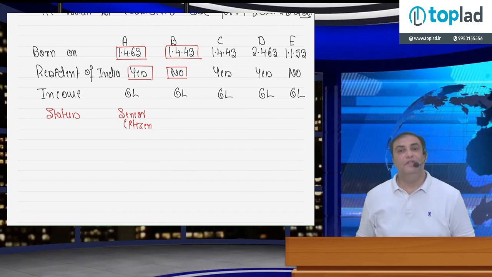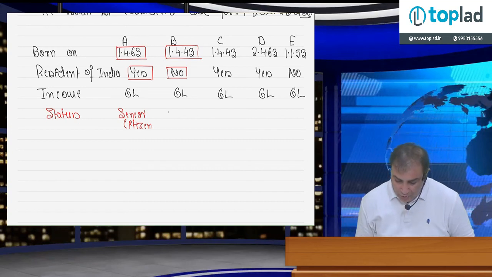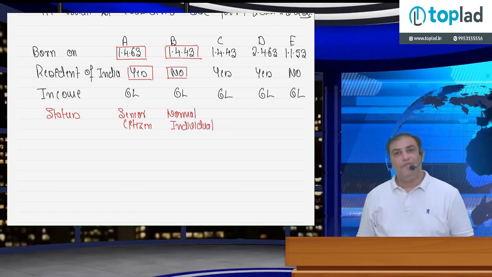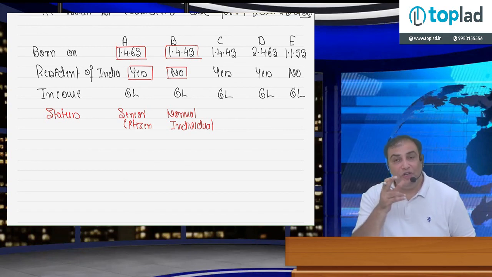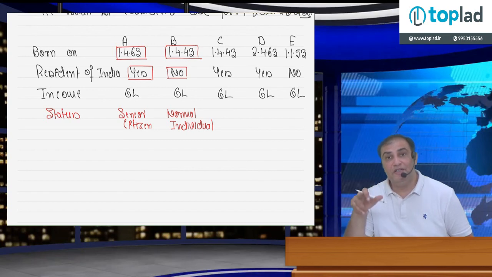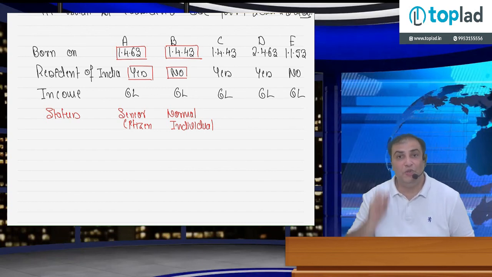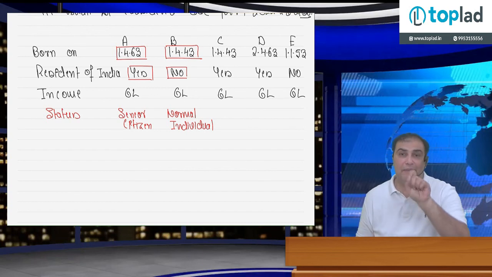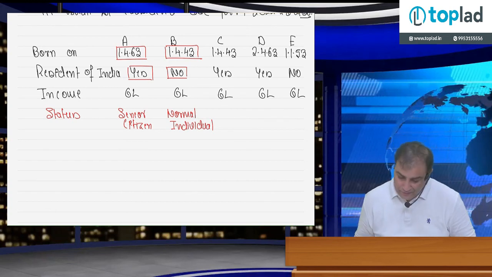Can we call him senior citizen? No, normal individual. Under income tax, in public you can call him senior citizen, but for the Income Tax Act he cannot be considered senior citizen or super senior citizen. He falls under the category of normal individual, and the slab rate of 2,50,000 is applicable, first slab rate.